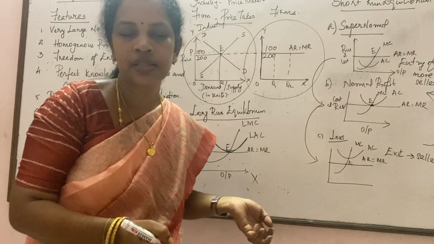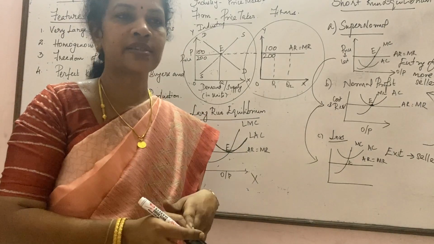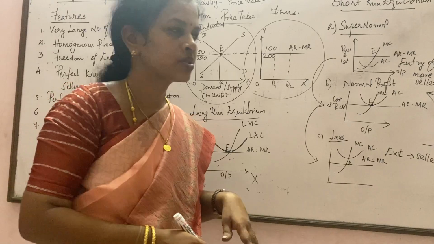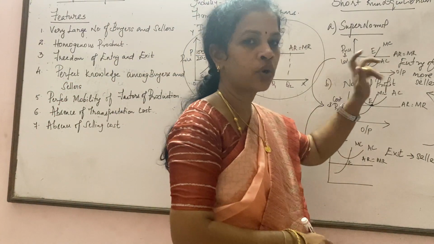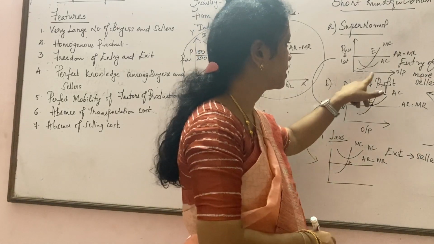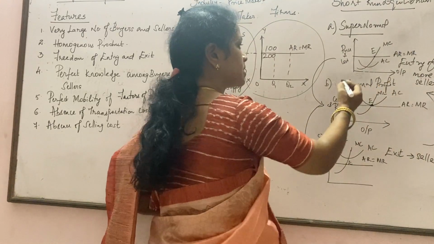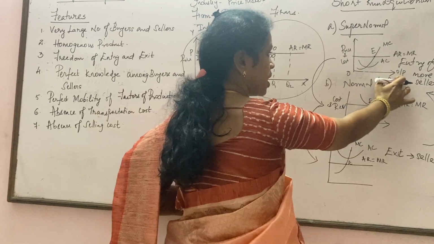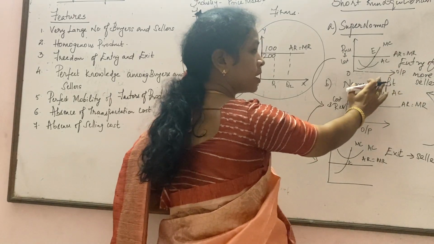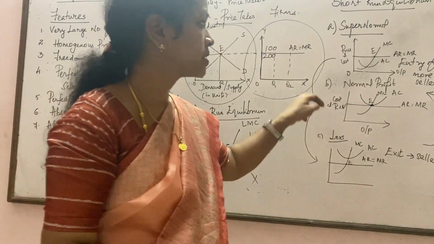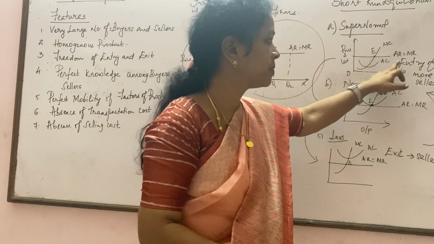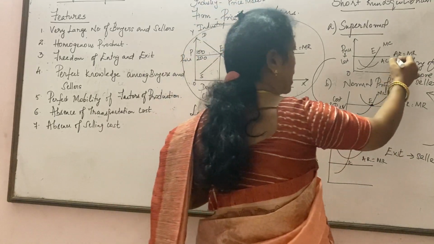Raw materials, yes, that could be changed to a certain extent, and the number of labors can also vary. So that is what we call a short run, a short duration of a period. Here on the x-axis, we have taken output, how many units are going to be sold in the market, and on the y-axis it is price. So here AR is equal to MR. Why is AR equal to MR here?